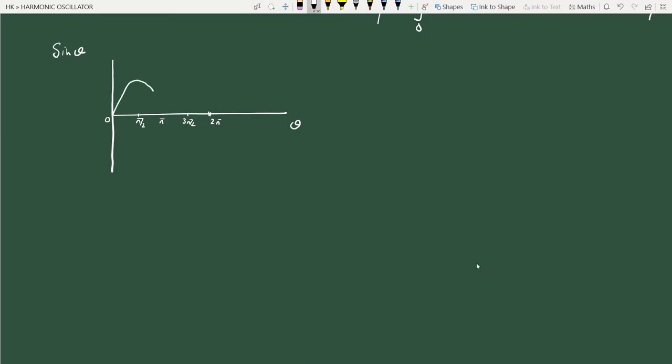So if we draw for one cycle, this value here is plus 1, this is minus 1. So what is the idea of average value of sine theta over one period? What is the geometrical idea?